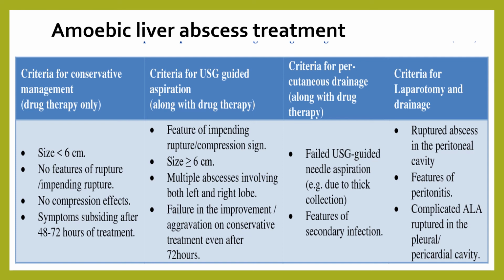Ultrasound-guided aspiration can be done if there are features of impending rupture, the size is greater than 6 cm, or there are multiple abscesses involving both the left and right lobes, and also failure to improve or aggravation on conservative treatment even after 72 hours. Criteria for percutaneous drainage include failed ultrasound-guided needle aspiration or features of secondary infection.